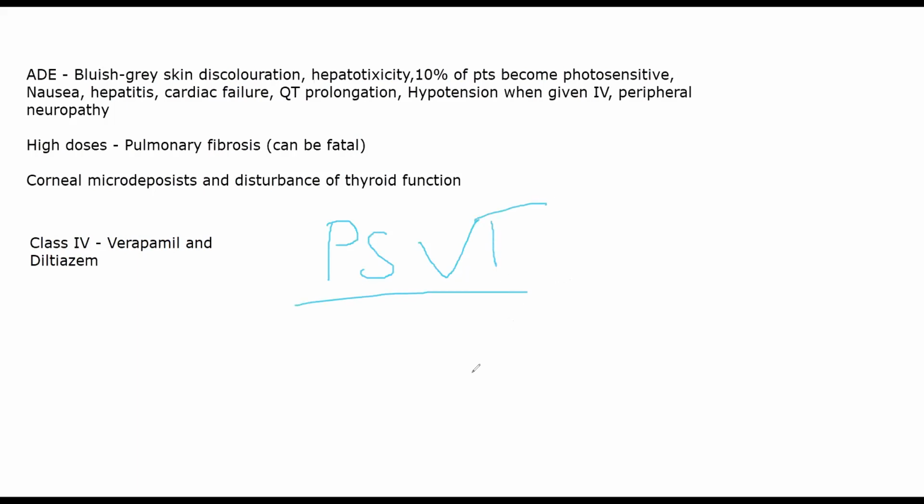Paroxysmal means you do not know the cause of the supraventricular tachycardia. It is abnormal, it is occurring oddly. So that is paroxysmal supraventricular tachycardia.